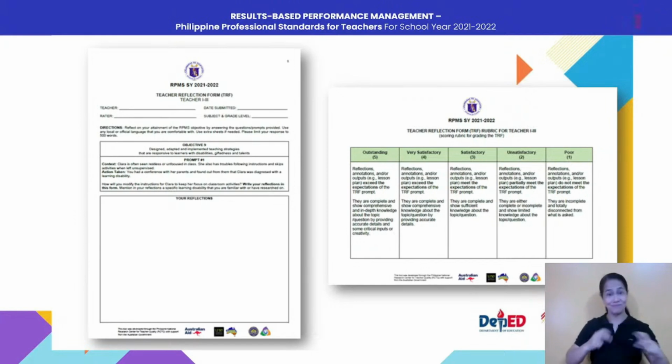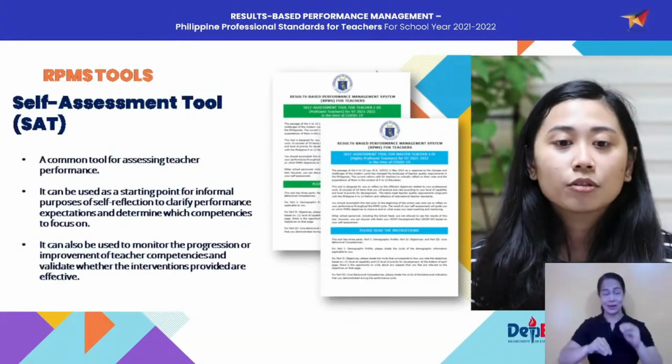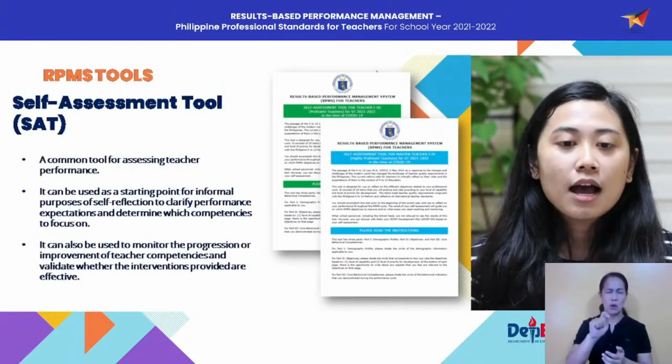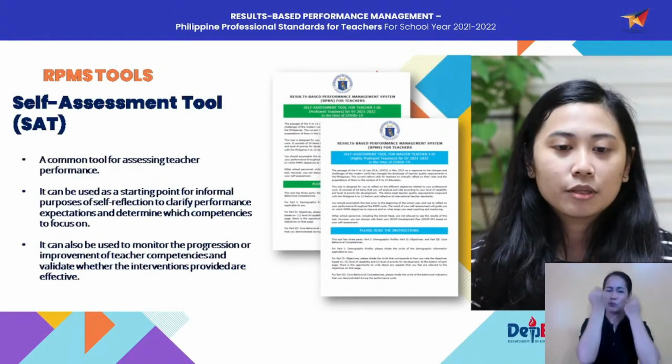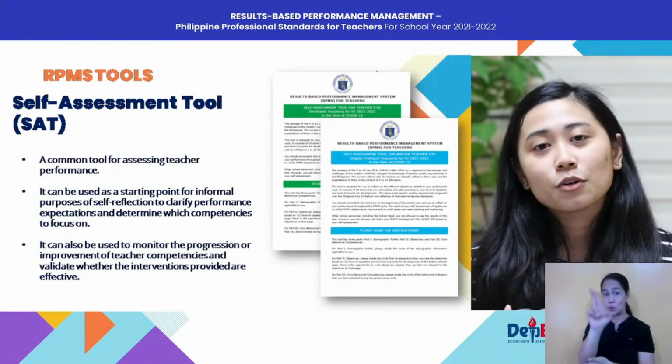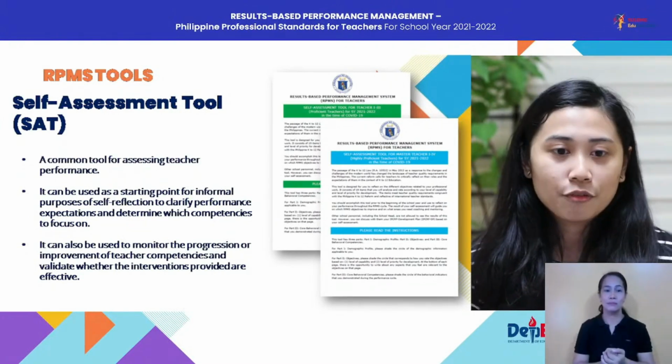At the rightmost part of your screen, you will see there the TRF rubric. Again, this will be used by your raters in determining or assessing your reflections, the ones that you put in your TRF form. Okay, and last of the tools, you have here the self-assessment tool or the SAT. So this has been a common tool that was issued to our teachers ever since we rolled out the PPST. This is one of the tools used to assess your performance.